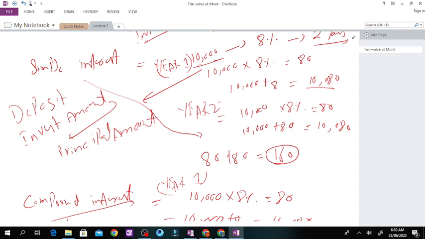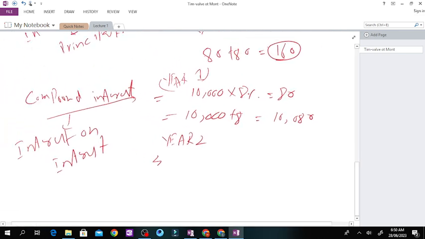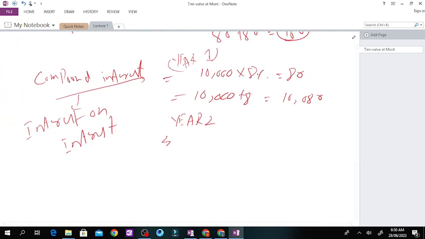It doesn't matter if you are investing for 5 years, every interest amount will be counted on your principal amount. But in the case of compound interest, at the end of 1 year, when we add interest to the principal amount, that becomes the principal amount for the next year.